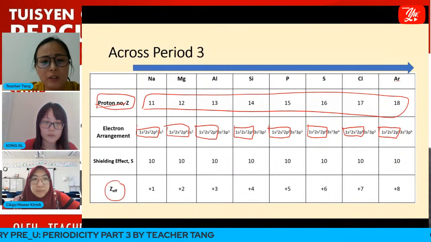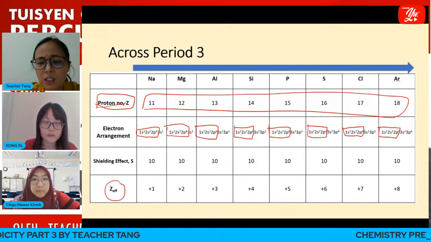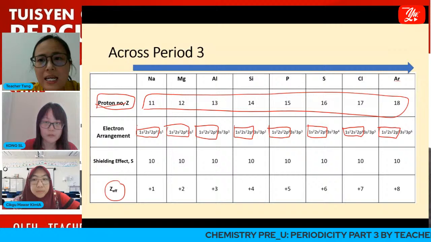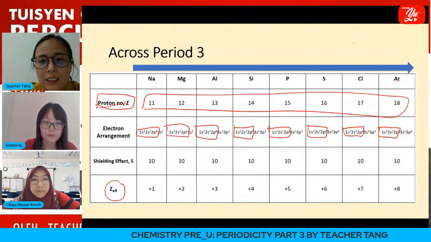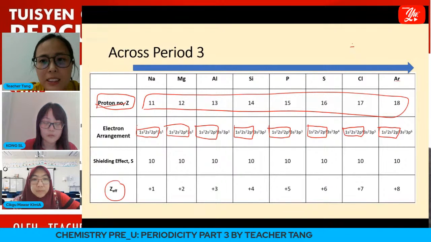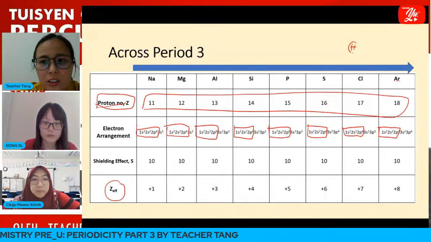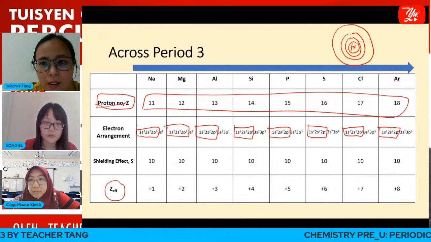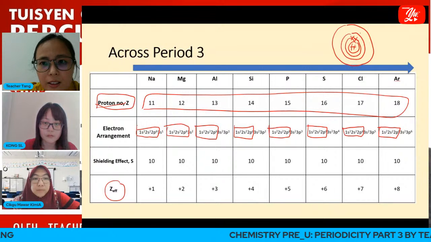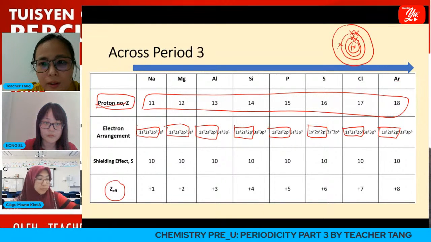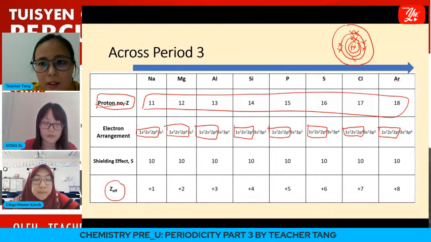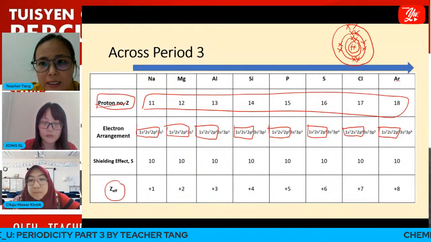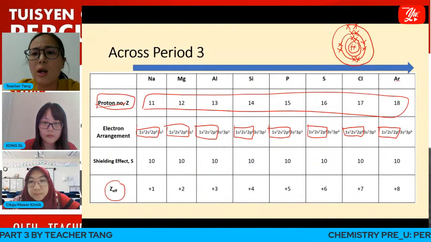So what is effective nuclear charge? Effective nuclear charge refers to the net positive charge experienced by the valence electron. Let me return to the picture that I drew just now. I use magnesium as an example.